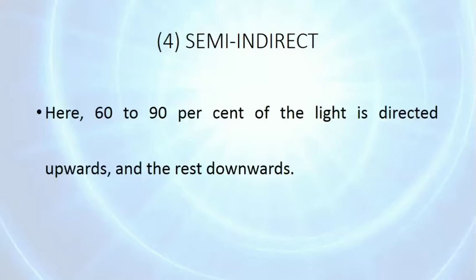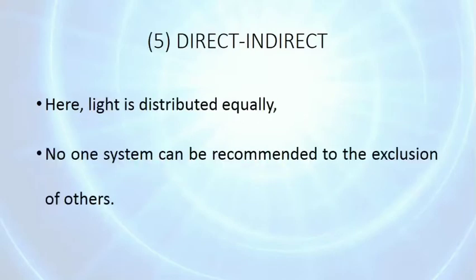Semi-indirect, here 60 to 90% of light is directed upwards and the rest of the light is downwards or towards the working area. Direct indirect, here light is distributed equally. 50% is directed upward and the other towards the working area. But no one system can be recommended to the exclusion of others. All are used where it is required.